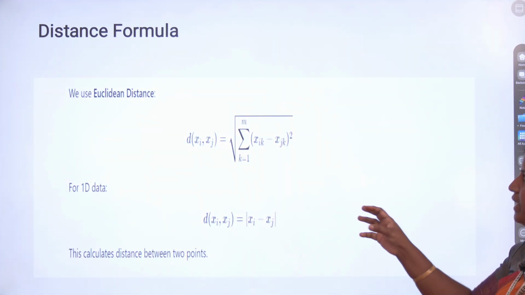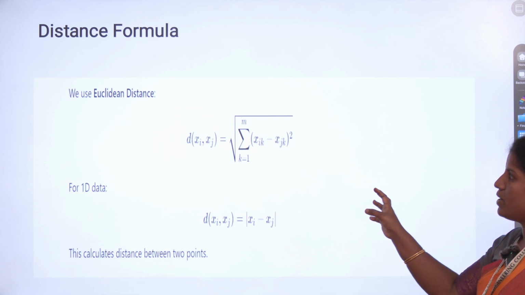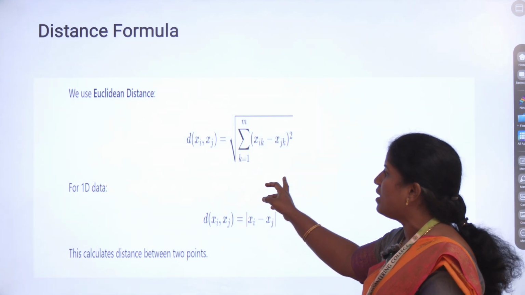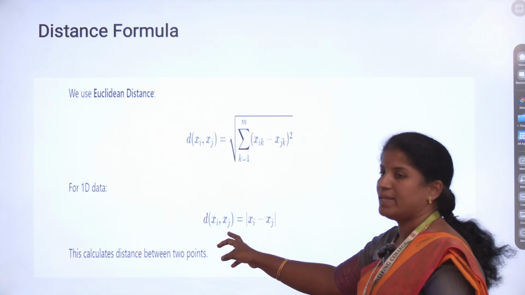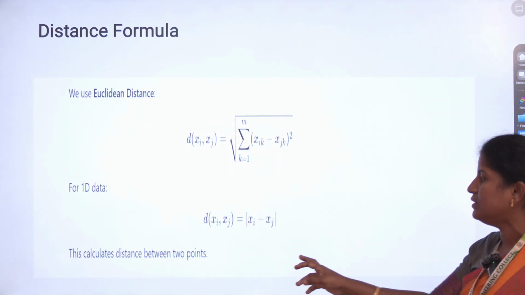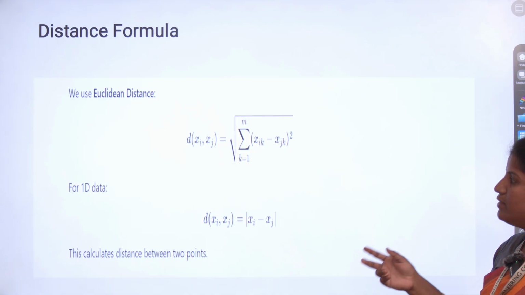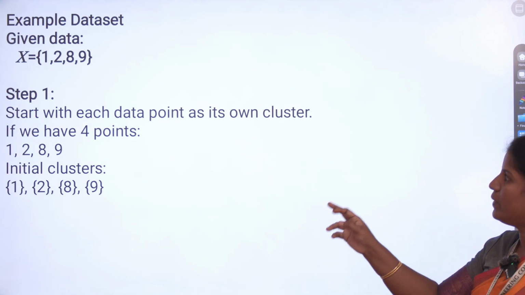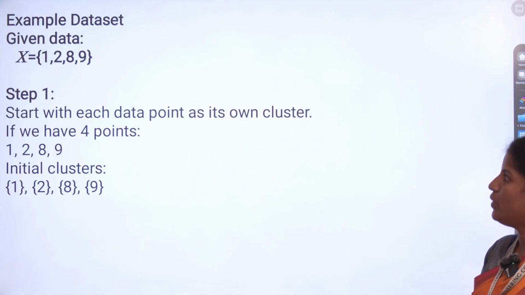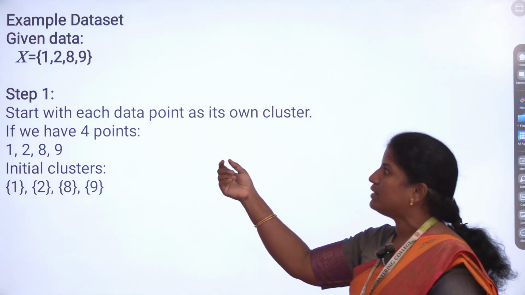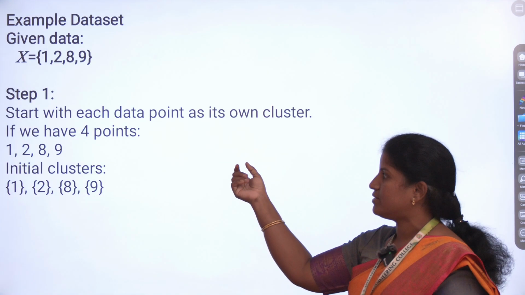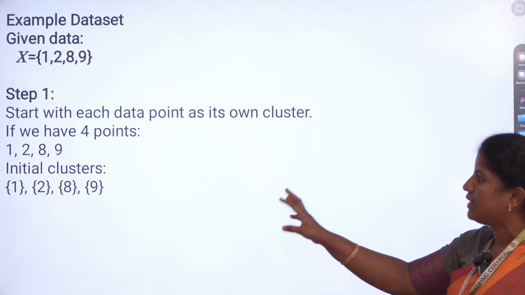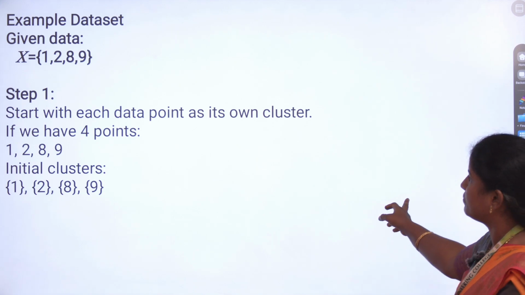Once we cluster the data, we have to use distance formulas. If the data is 2D we use these formulas, whereas for 1D we use x and y. We have to find the distance between two points for either 2D or 3D data. For example, if the given data is x equal to 1, 2, 8, 9, here we split each data point as a single cluster. So the initial clusters are 1, 2, 8, 9. We have 4 points, so the initial number of clusters will be 4.